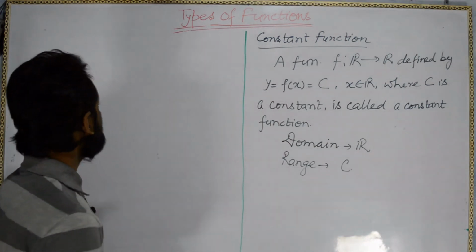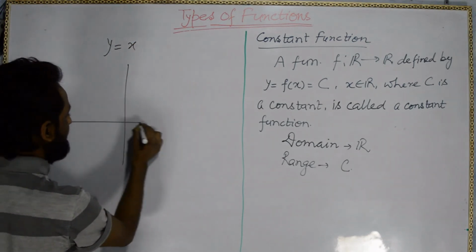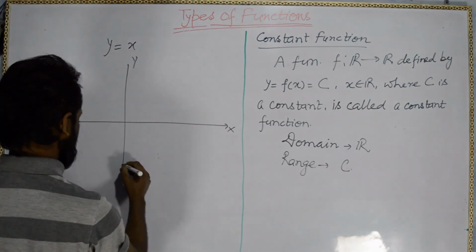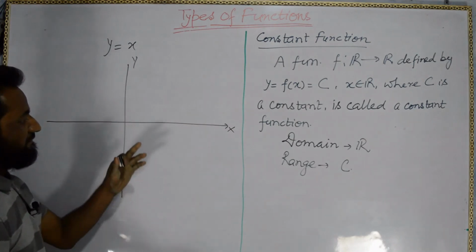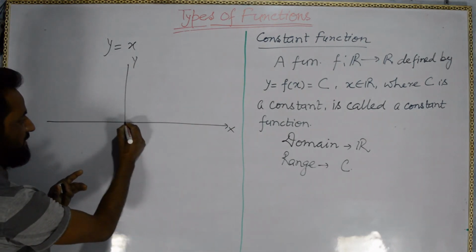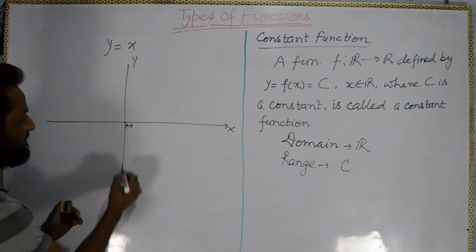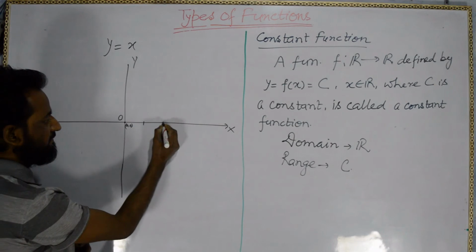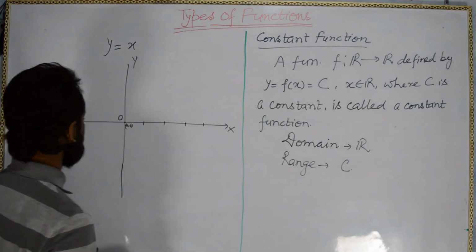So for y equal to x, x-axis, y-axis, when we put x equal to 0, we get y equal to 0 here. So it will be (0, 0), the origin, I am saying O. Then 1, 2, 3, 4, and we go up to infinity.